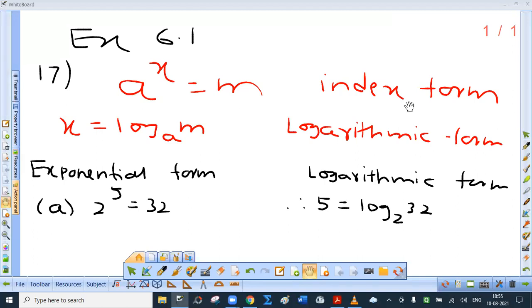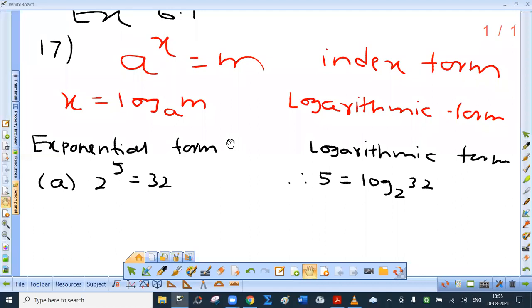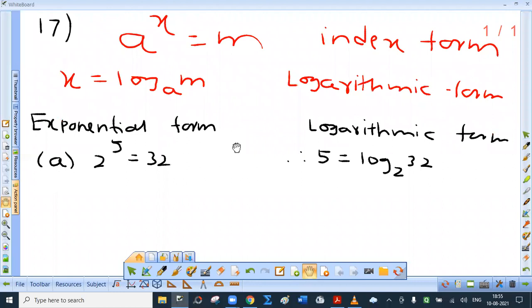Exercise 6.1, 17th sum. Express the following exponential equations in logarithmic form. I have made a table, but before that, this is very important. A raised to x equal to m is the index form. X equal to log m to the base a is the logarithmic form. These are two equivalent forms. So whenever you solve sums on logarithm, it is better that you write these two forms. Given one form, we can express the same in another form. First one, exponential form, 2 raised to 5 is 32. So it is 5 equals log 32 to the base 2.